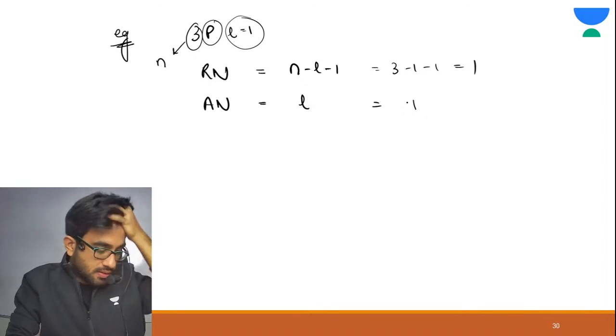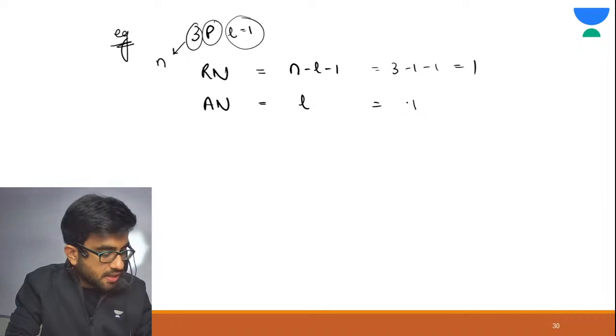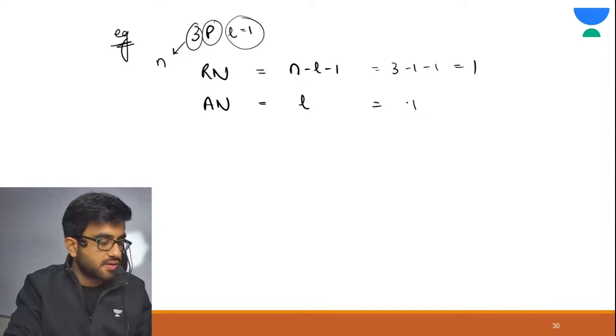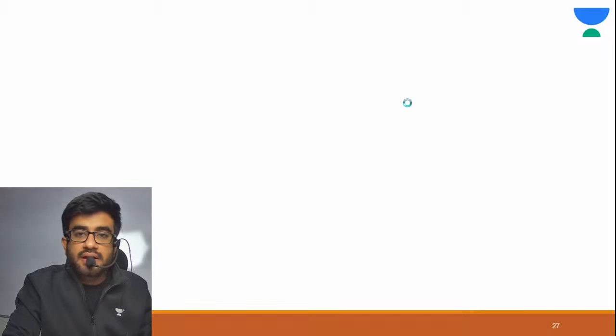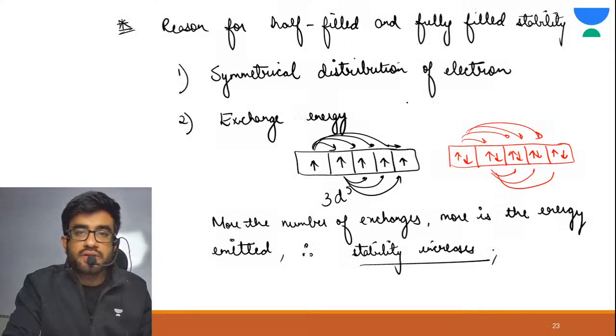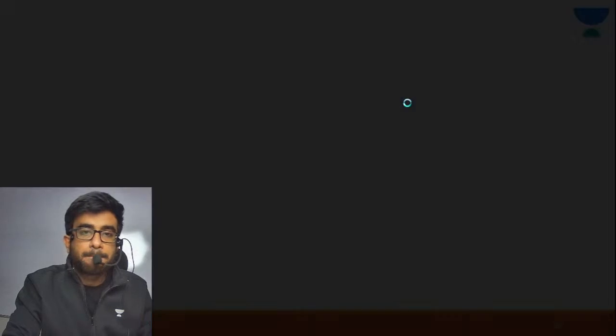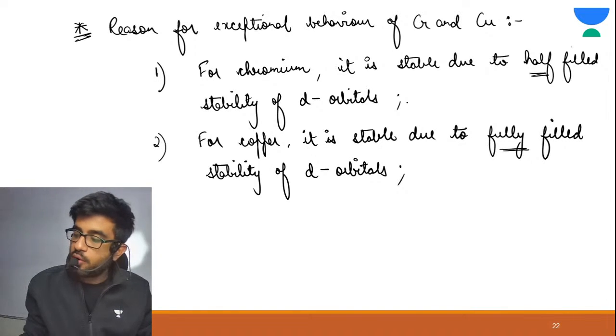Very good, Shiny, Rahul, Nishtha, Supriya, great, Kavipriya. Very good, Keshav, Kunal, fantastic. So Kunal, you were asking about that reason part. You guys can take a screenshot of this if you want.